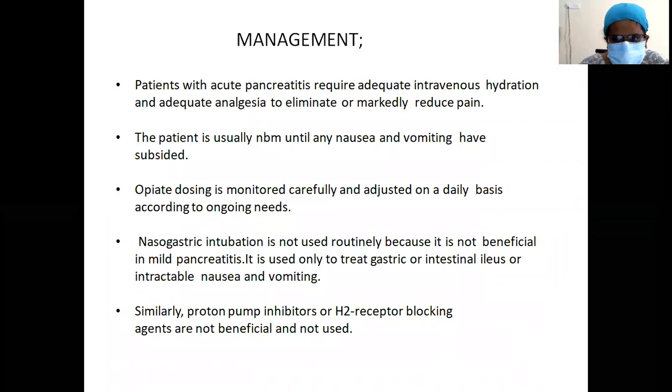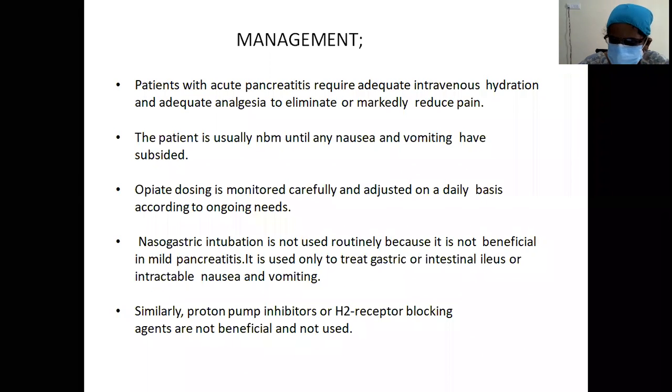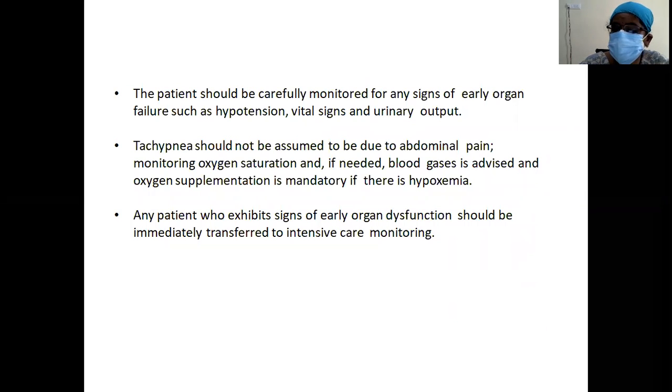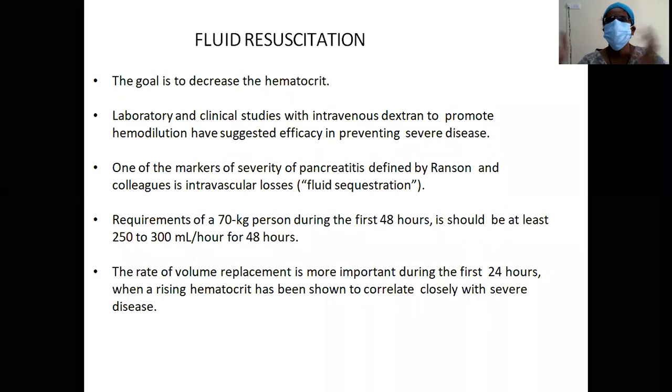Management: IV fluid resuscitation is the most important point. If the patient has mild disease and the pain has decreased, early enteral feeding has to be advised. RT insertion is not advised as long as you don't suspect any ileus or it is a severe acute pancreatitis. Continuous RT aspirate is ideally not advised for a mild case. The range of acute pancreatitis will be from a mild interstitial pancreatitis to a fulminant necrotizing pancreatitis.